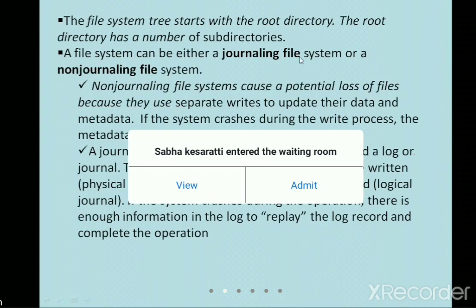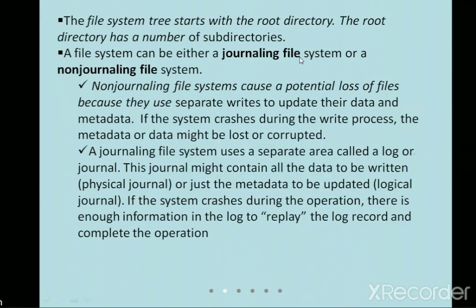When I'm talking about the file system, initially it starts from the root directory, the root directory where you install your operating system. From there itself the file system starts, and if you check your file system, you have many subdirectories in it.